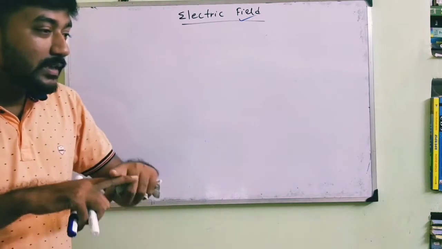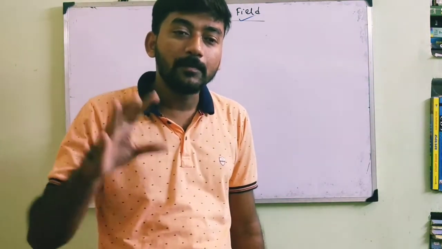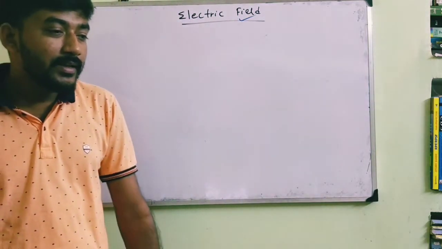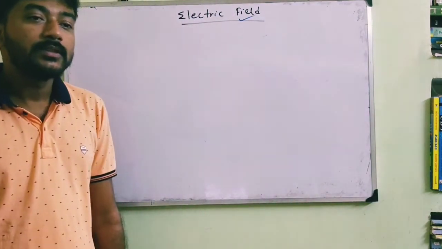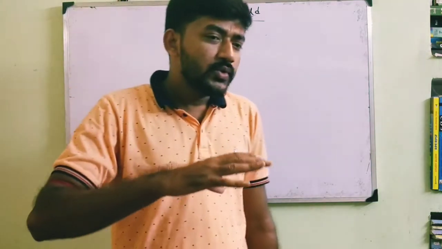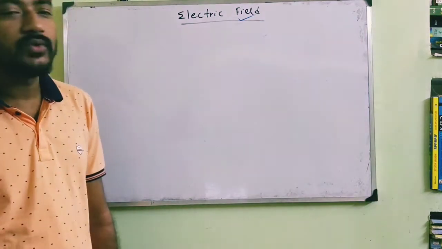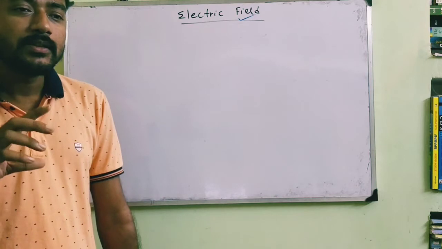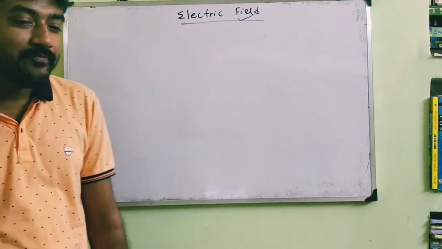So the environment that I have created is the field of me at this instant, and the character of this field comes from the character of my teaching. So the field created by anything is actually some property that the object exhibits at that time.